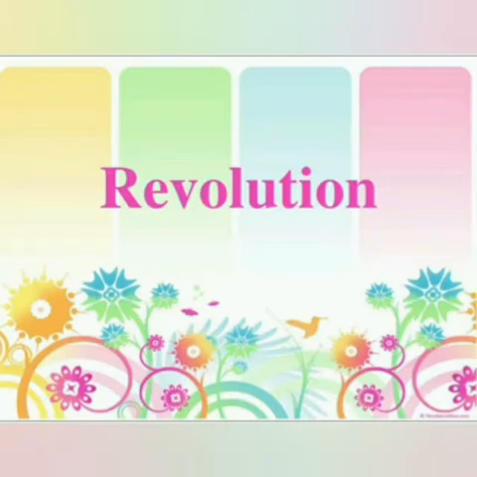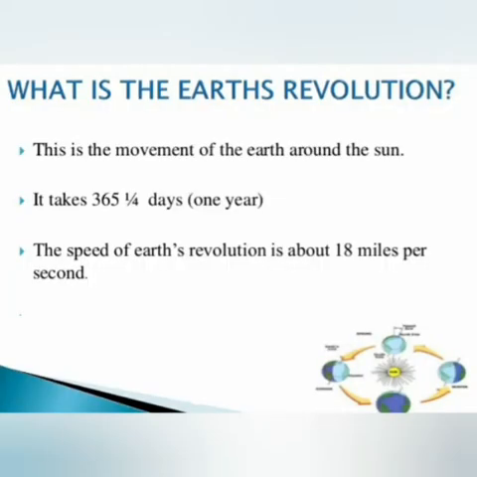Now, let me tell you more about the another motion of the earth, that is revolution. The earth also moves around the sun in a fixed path called orbit, and this movement is called the revolution of the earth. The earth completes one revolution around the sun in about 365 days or 1 year, and the speed of earth's revolution is about 18 miles per second.